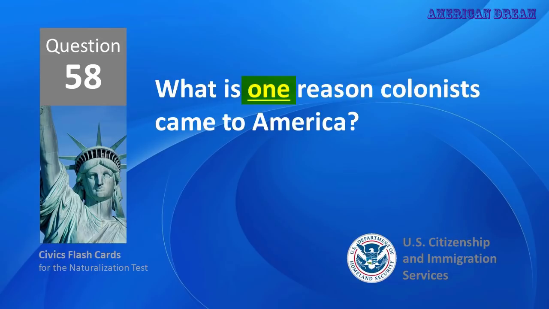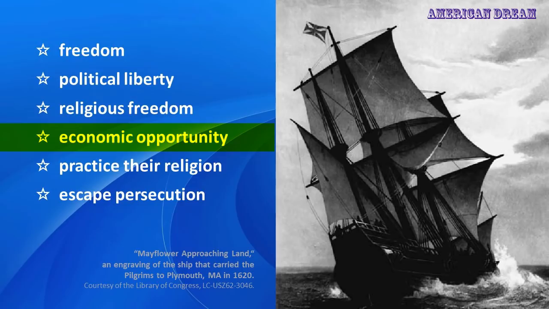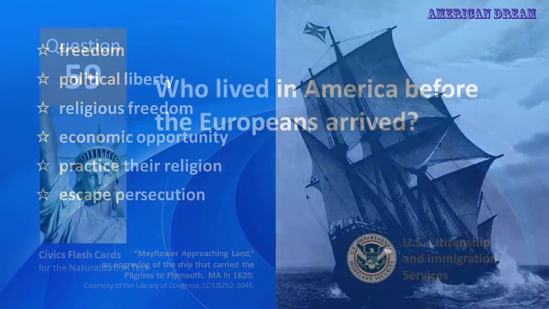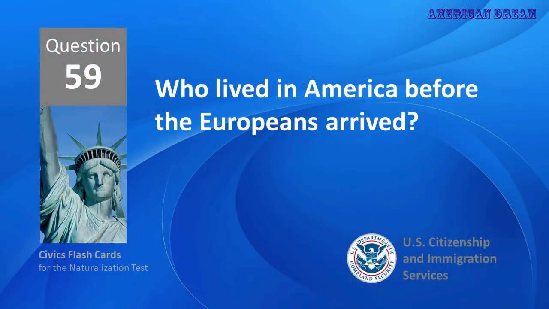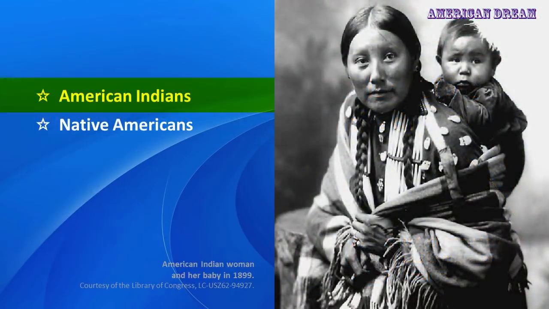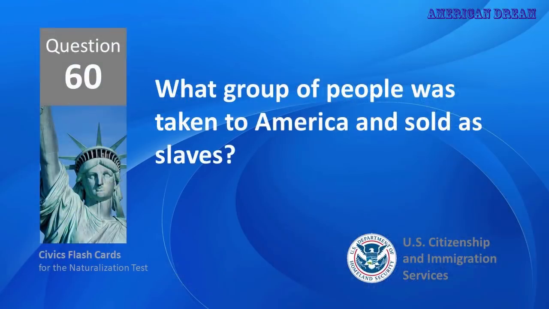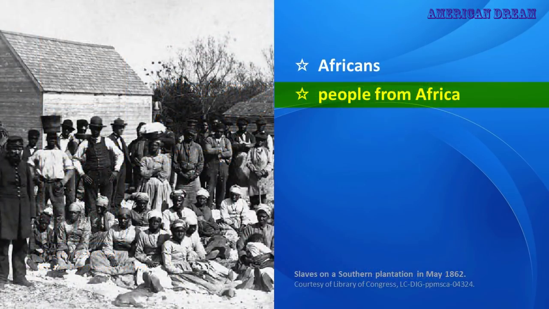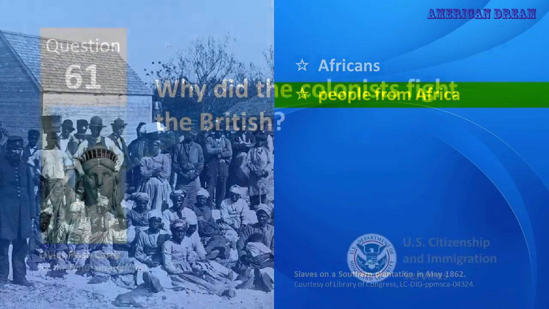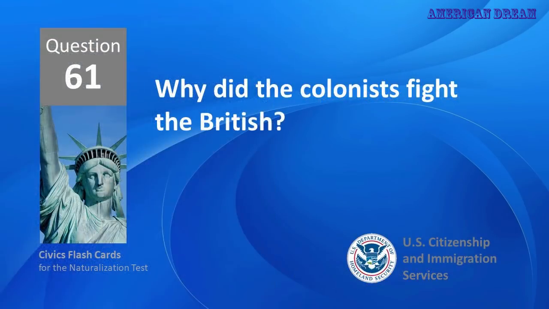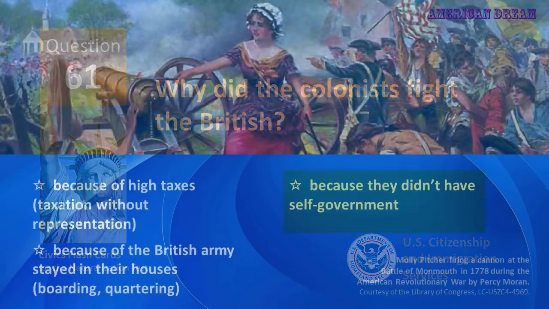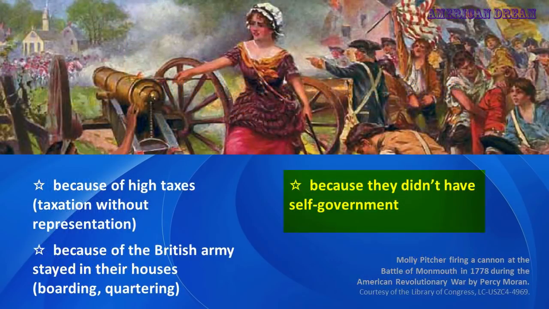What is one reason colonists came to America? Economic opportunity. Who lived in America before the Europeans arrived? American Indians. What group of people was taken to America and sold as slaves? People from Africa. Why did the colonists fight the British? Because they didn't have self-government.